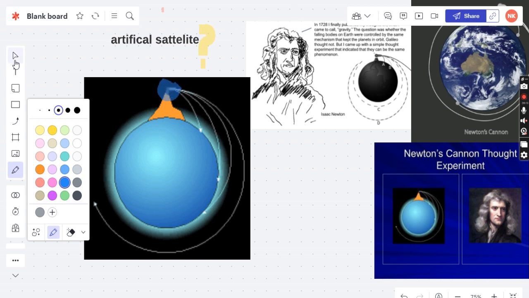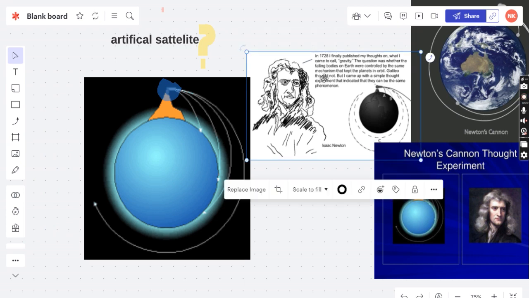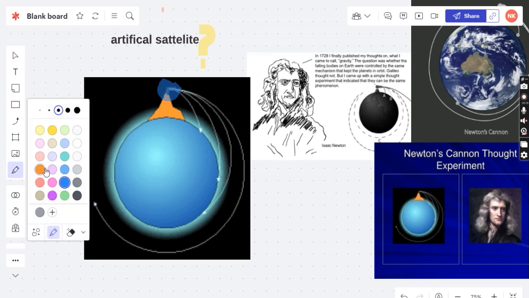First of all, let's read this theory. It says, this is said by Sir Isaac Newton: in 1728 I finally published my thoughts on what I came to call gravity. The question was whether the falling bodies on Earth were controlled by some mechanism that kept the planets in orbit. Galileo thought not. But I came up with a simple thought experiment that indicated that they can have the same phenomena.